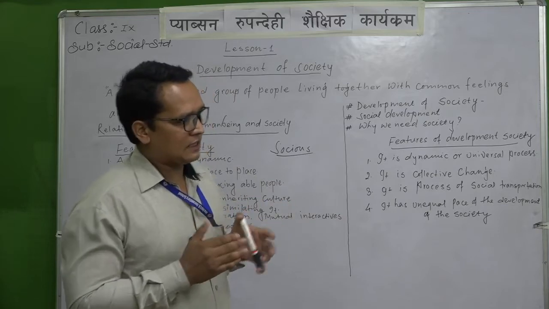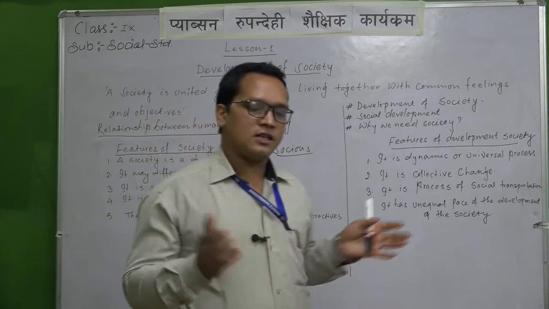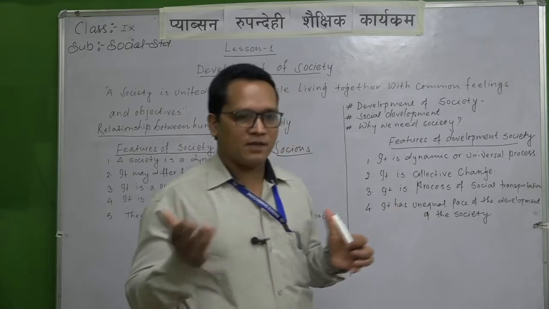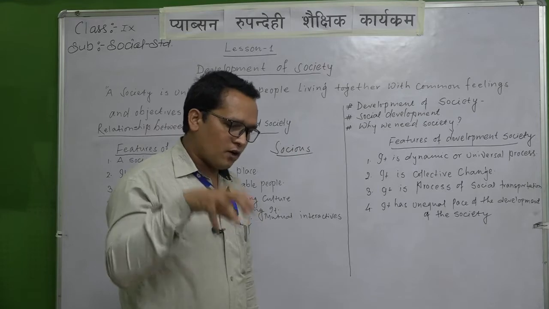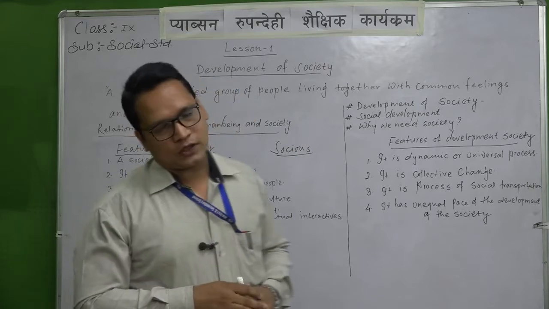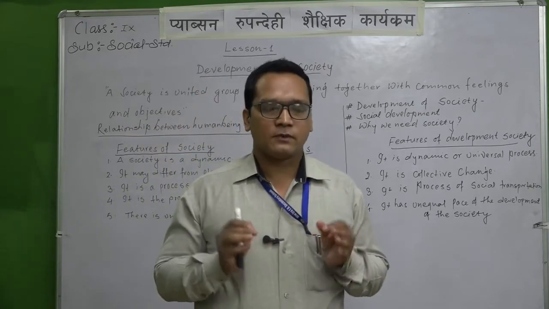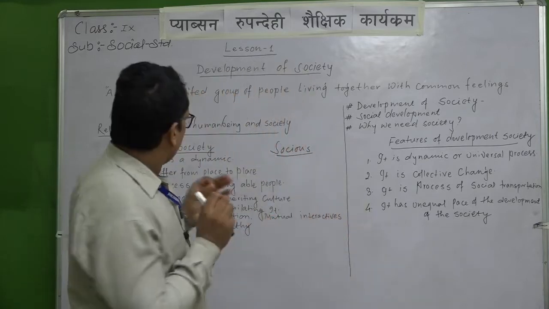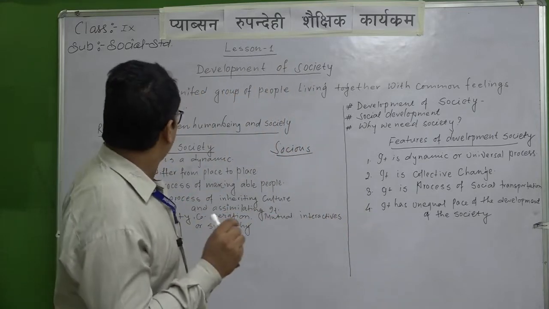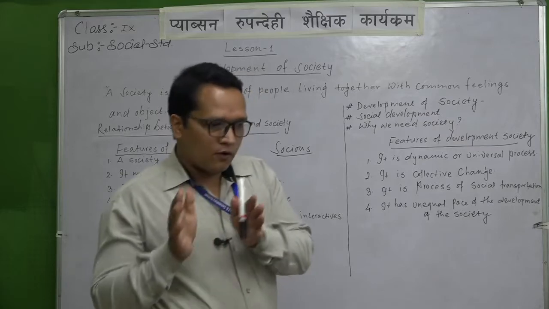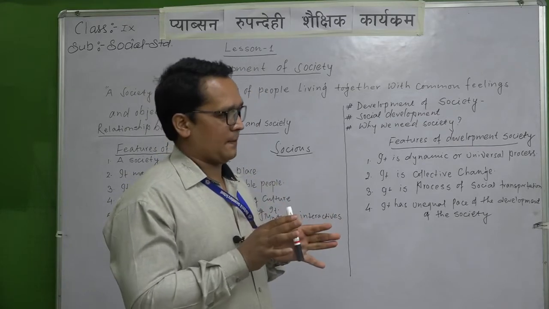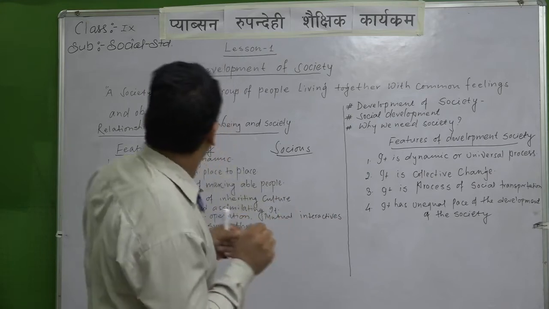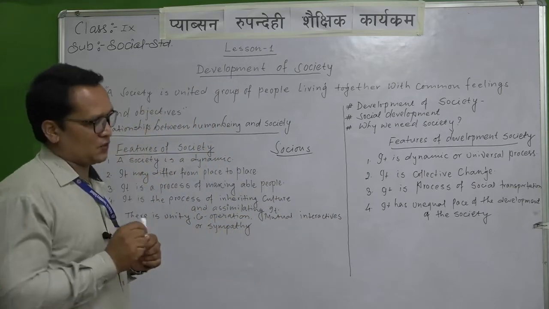If you see, the development is different between countries also: some are less developed, developing, developed, and in that case the formed society also can be different. So if the development is different, the formation of society also will be different in different places. So it is one of the features of the society.